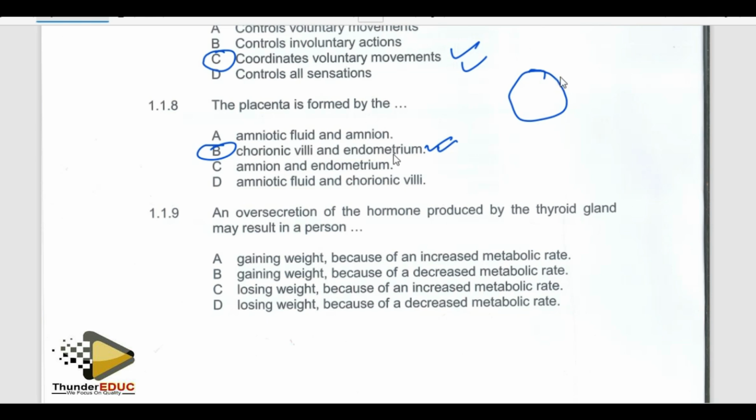This blastula forms the outer layer, which we call the chorion. The chorion forms finger-like projections called the chorionic villi, which are used for implantation. Implantation occurs on the walls of the endometrium, the inner lining of the uterus. Hence, the endometrium and the chorionic villi form the placenta. Hence, B becomes the most correct answer.